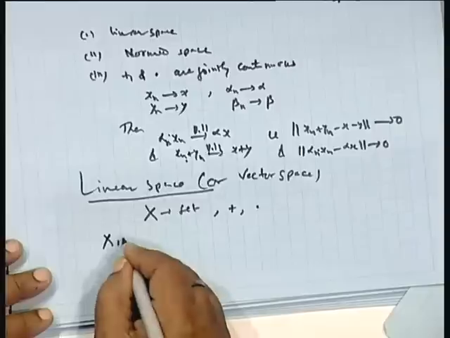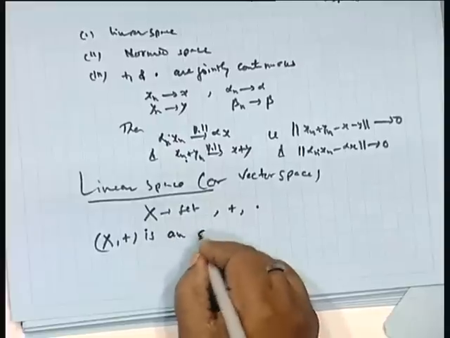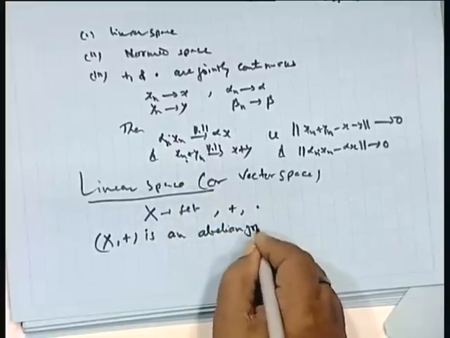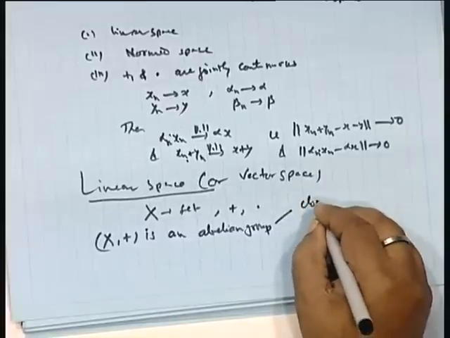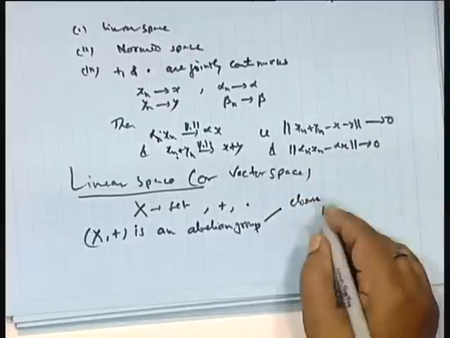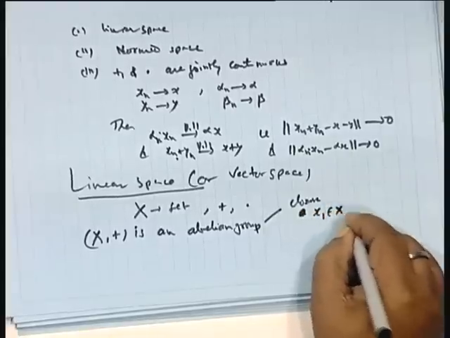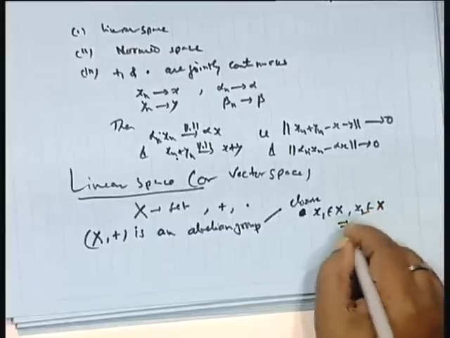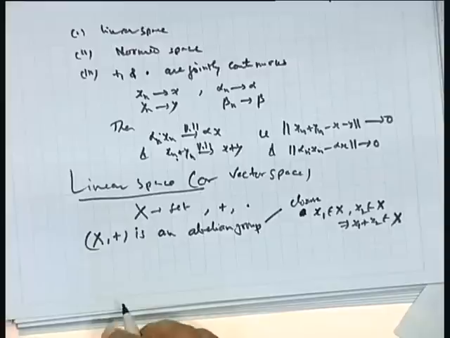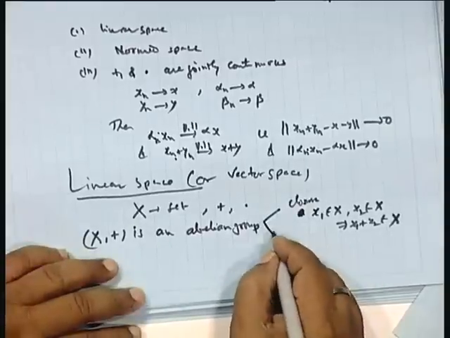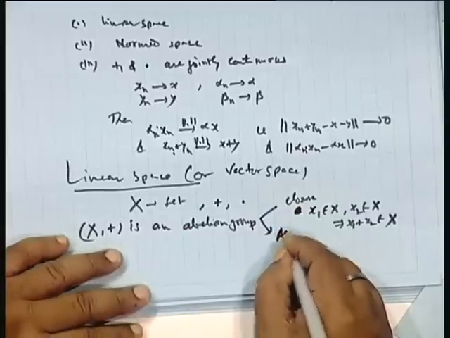If (X, +) is an abelian group, abelian group means the closure property is satisfied. Closure means if x1 belongs to X and x2 belongs to X, then x1 plus x2 must be in X. Then the associative property.